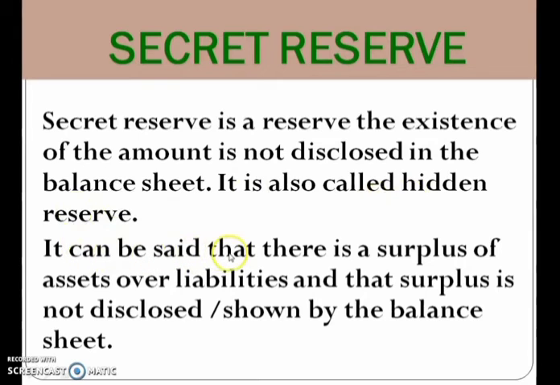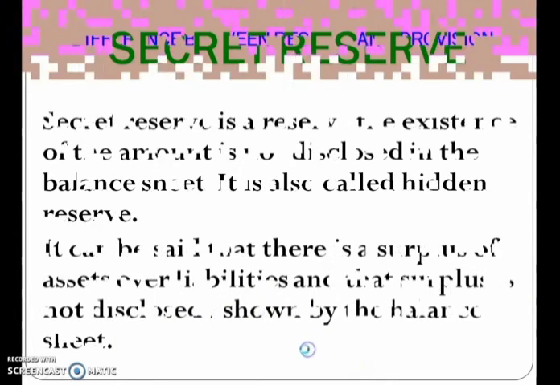It can be said that there is a surplus of asset over liability. So you have more asset than your liability, and that surplus is not disclosed or shown by the balance sheet. So your surplus of asset over liability, that amount is not shown in your balance sheet. That is known as secret reserve. So anything done as secret is known as secret reserve.